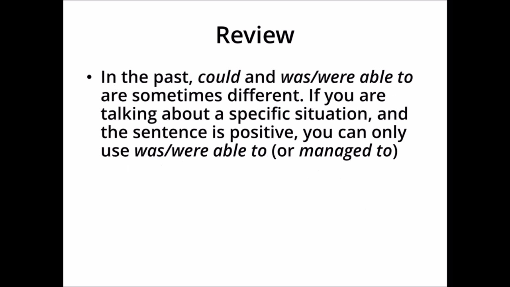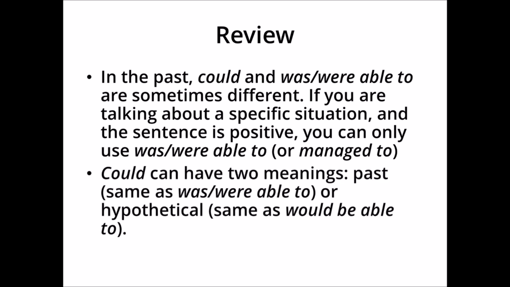In the past, could and was or were able to are sometimes different. If you're talking about a specific situation and the sentence is positive, you can only use was or were able to or managed to. Finally, could can have two different meanings. It can have a past meaning, the same as was or were able to, or it can have a hypothetical meaning, like would be able to.